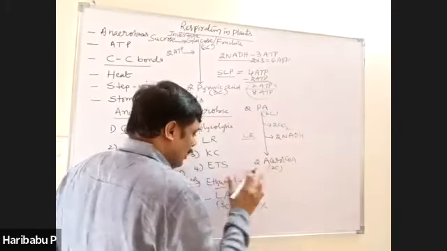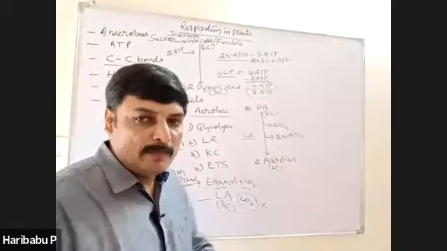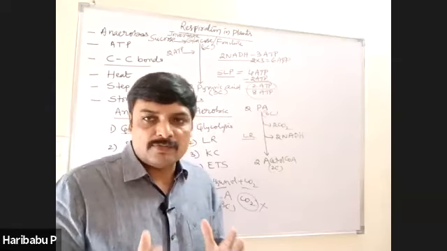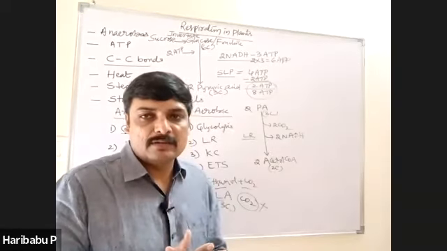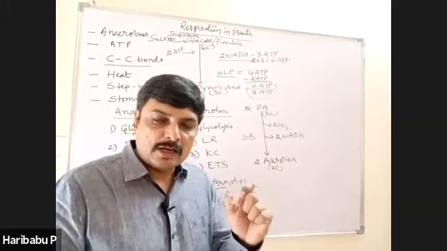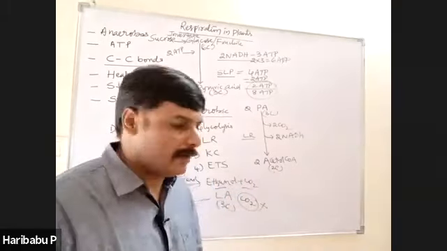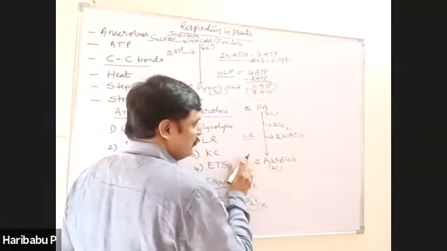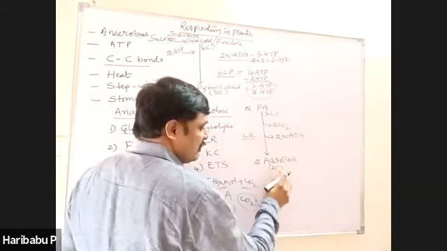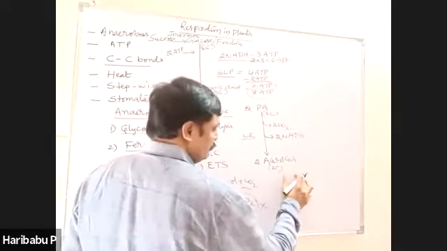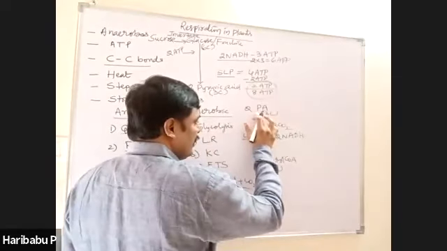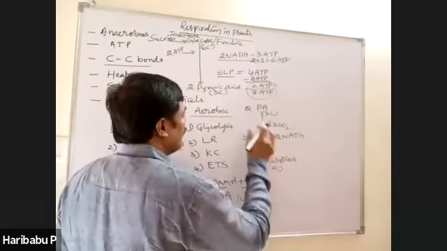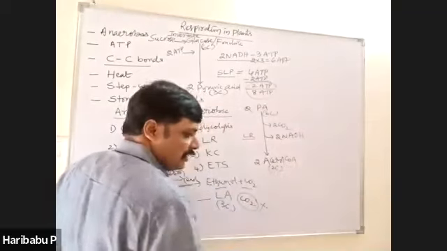Link reaction along with Krebs cycle takes place in the matrix of mitochondria. What is the site of link reaction? Matrix of mitochondria. Krebs cycle, mitochondrial matrix. Now, no ATP is directly produced in link reaction. The end product of link reaction, acetyl coenzyme A. Substrate of link reaction, pyruvic acid. Now this acetyl coenzyme A connects glycolysis and Krebs cycle.